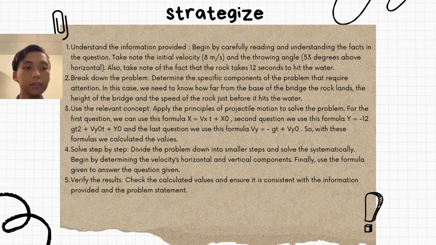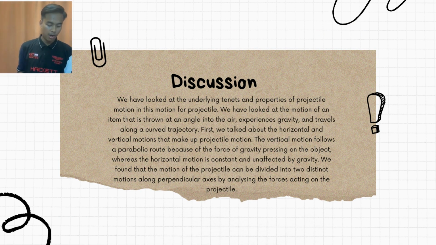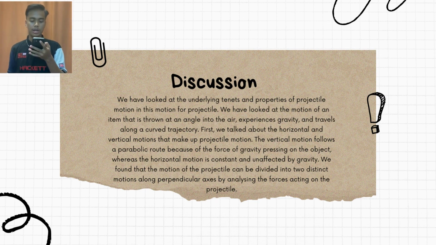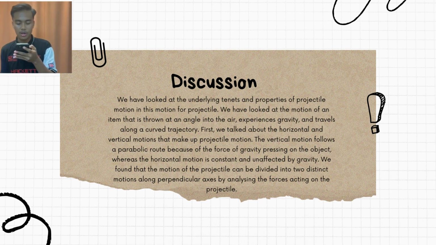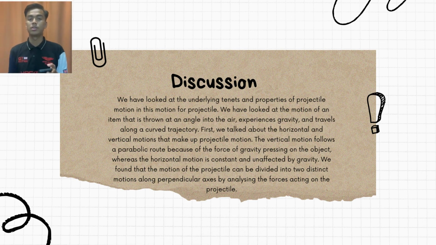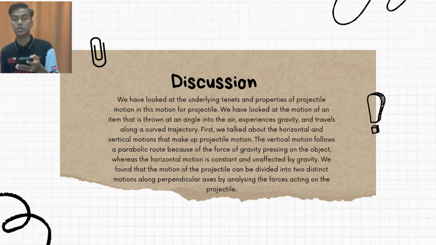The discussion for our topic is, we have looked at the underlying principles and properties of projectile motion. We have looked at the motion of an item that is thrown at an angle into the air, experiences gravity and travels along a curved trajectory. First, we talk about the horizontal and vertical motions that make up projectile motion.